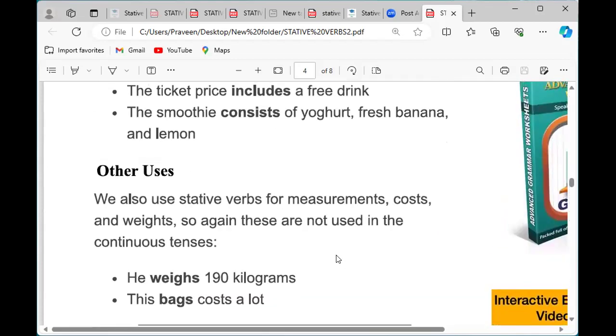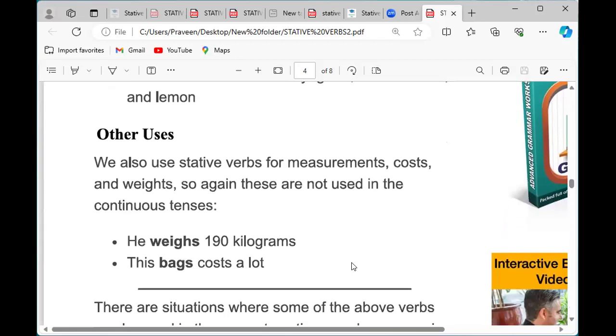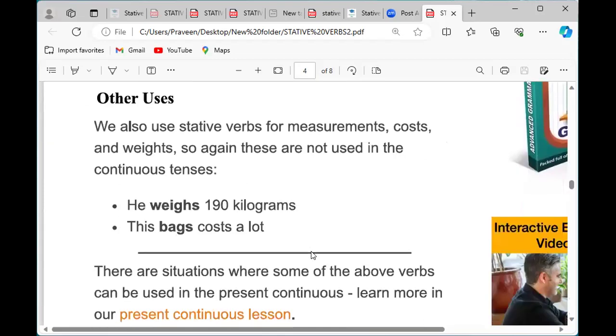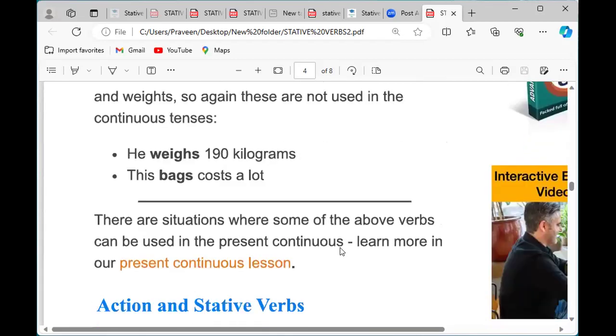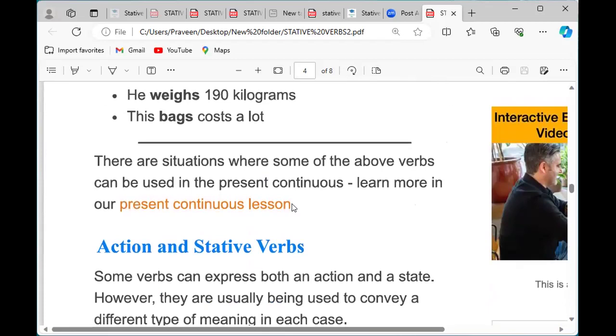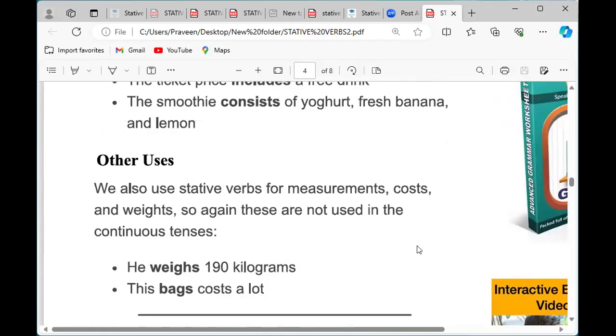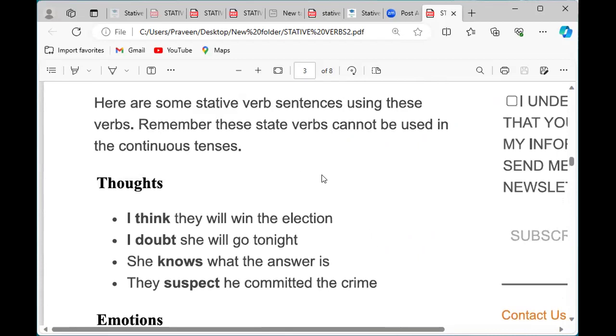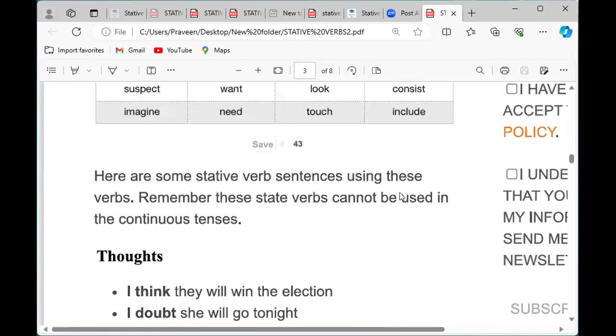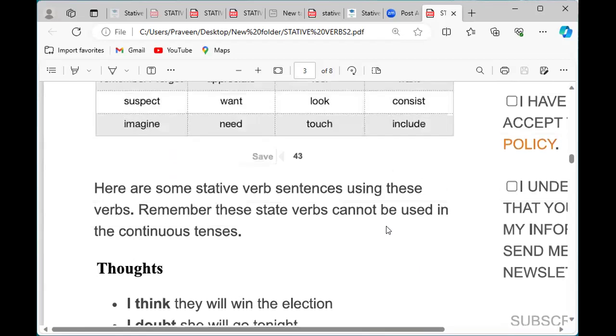But stative verbs we should not use in a continuous progressive tense. We are not able to use stative verbs in progressive tenses. As I said before, present continuous and progressive mean the same. That time we can't use them, but action verbs and all we can use in continuous and all.